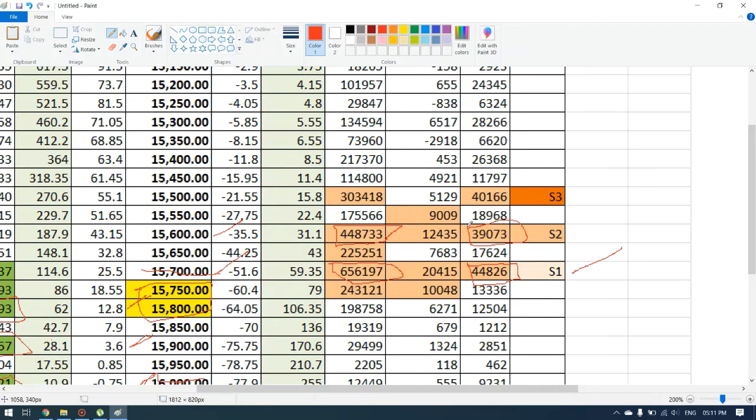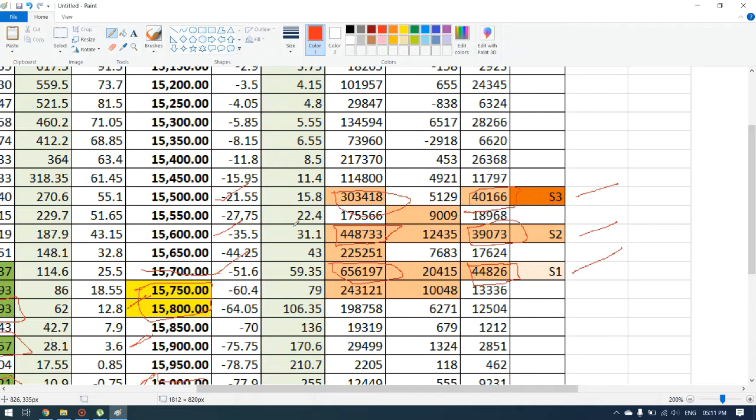This will be our second support. The third support is at 15,500. The volume here is 3,418 and the open interest is 40,166, so it's a huge open interest. This will be our third support.